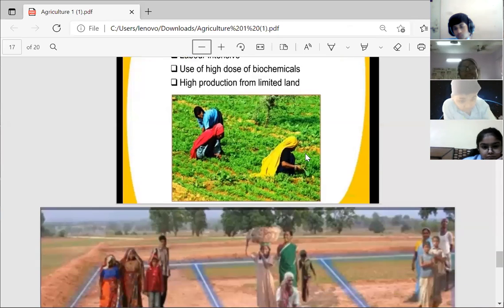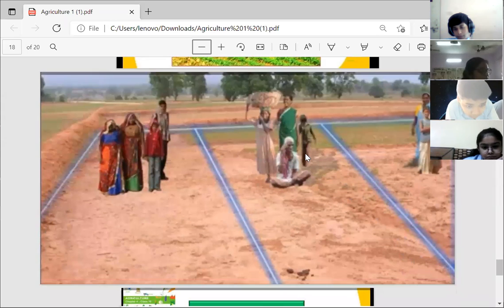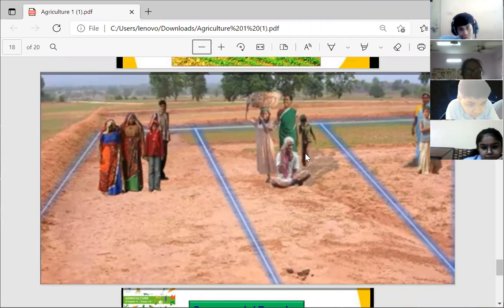Now, land holdings here are basically small. This is because of the law of inheritance. According to the law of inheritance, farmlands get repeatedly divided among successive generations of farmers. And in this way, a large land is reduced to a small land which is owned individually.